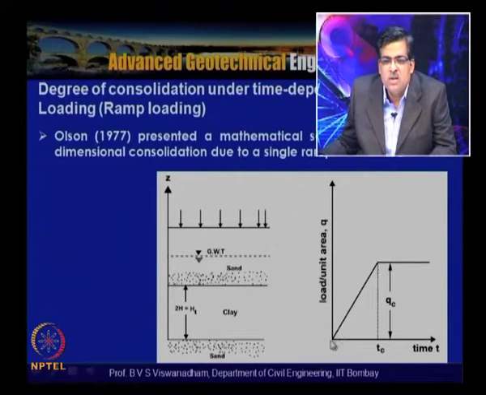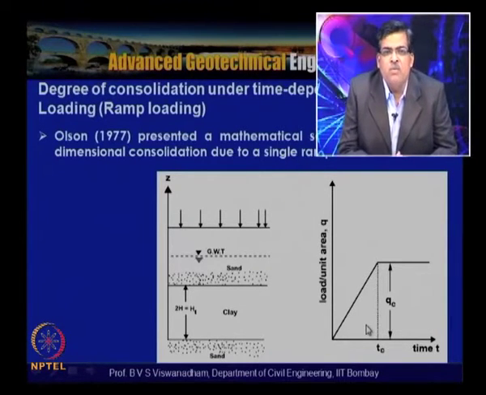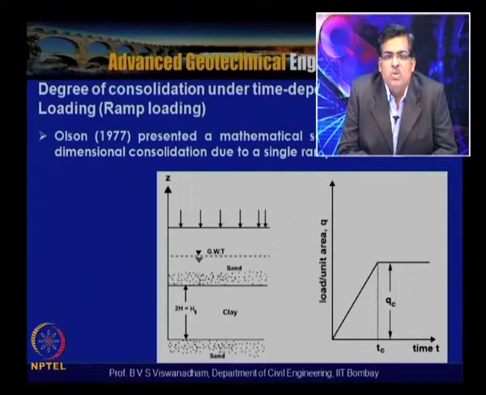So there is in fact this period 0 to Tc, where Tc is the time required for construction. For filling up to a height, particularly if the soil is very soft, it is not possible to load the entire fill in one go. We have to do it in different stages. So in a way it requires a certain time period of construction.